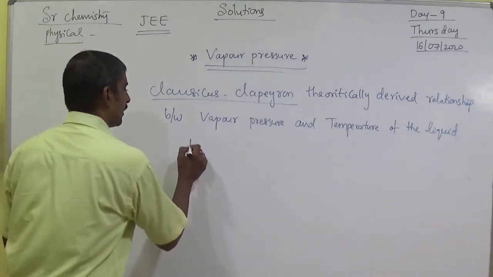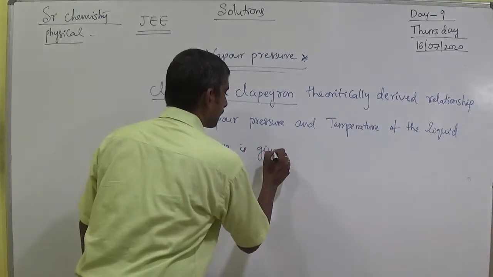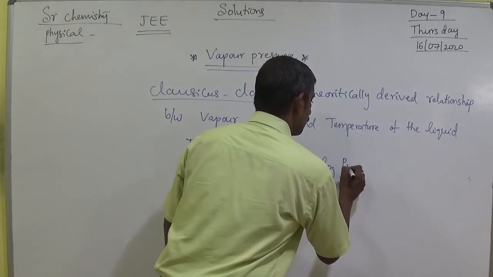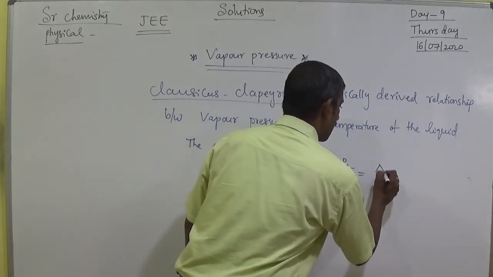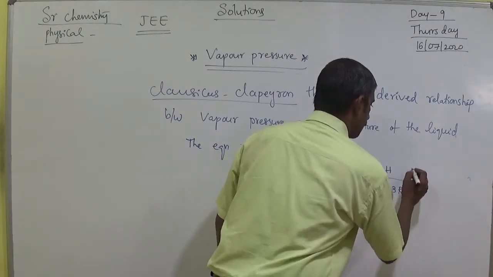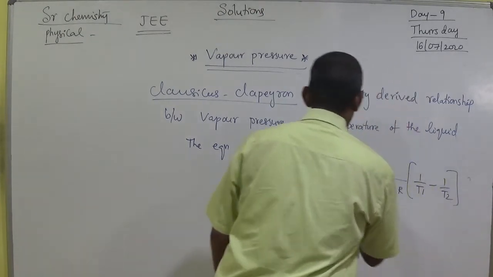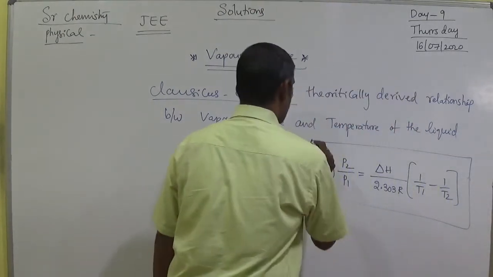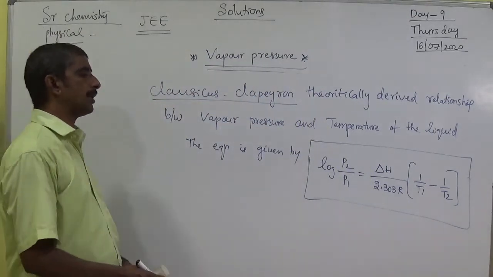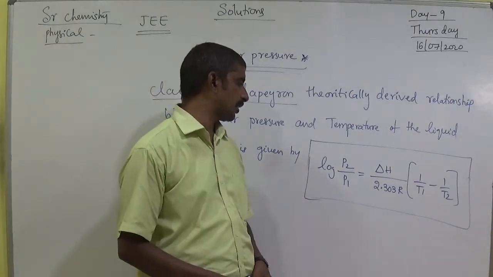The equation is given by log of P2 by P1 equals delta H by 2.303 R into (1 by T1 minus 1 by T2). That is the Clausius-Clapeyron equation.